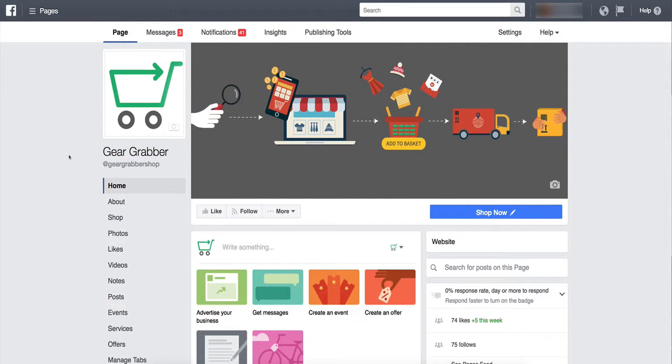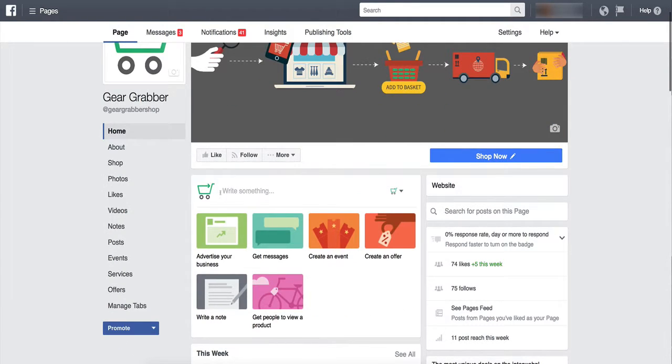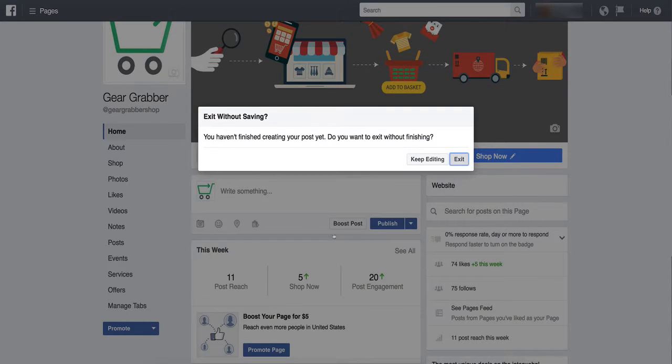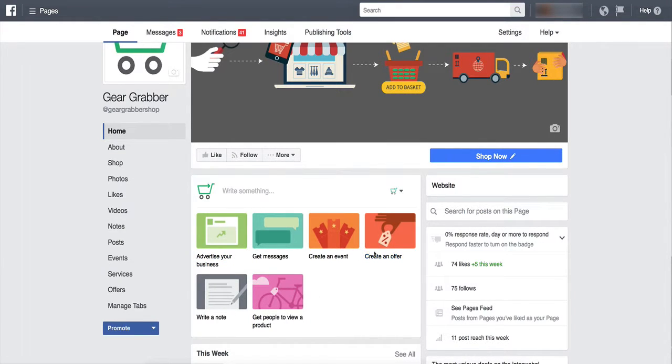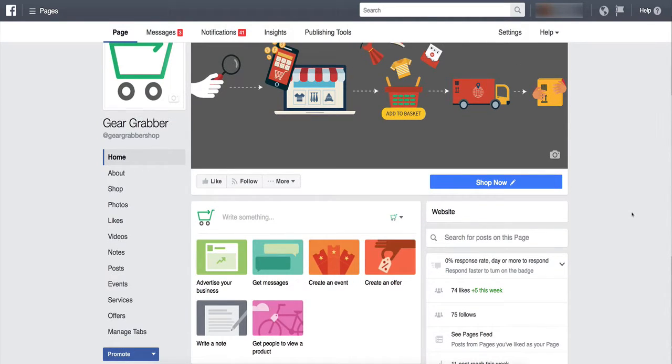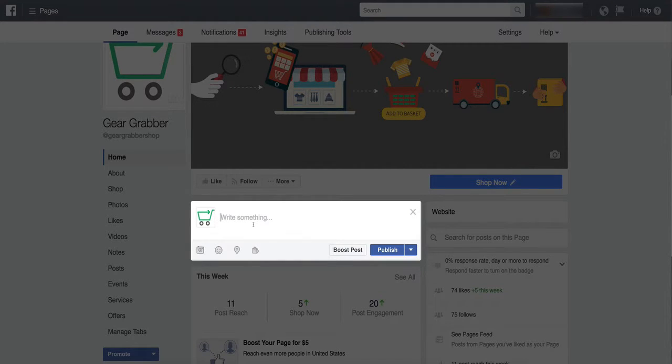Okay, now we're here on Facebook and we're on our fan page. Now up here at the top, depending on your Facebook fan page, you might see these images, you might see different buttons. From my experience, Facebook shows different people different things randomly, so don't freak out if you don't see these buttons that I see. They're just graphical images. What you want to do is go to where you write something, where you can write a page post, okay? And this only works this way. The only way to properly and successfully use a GIF image is to do it this way, all right?